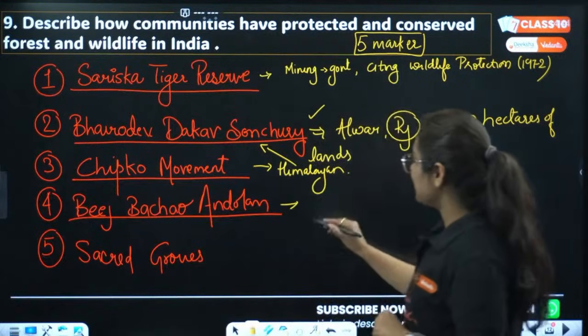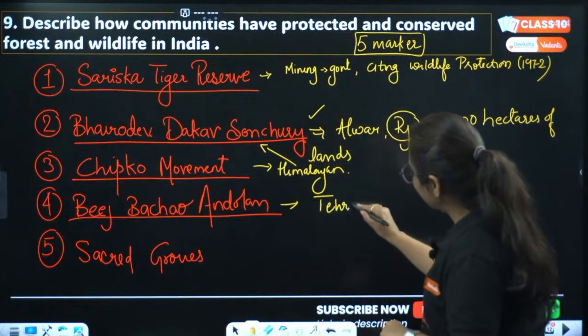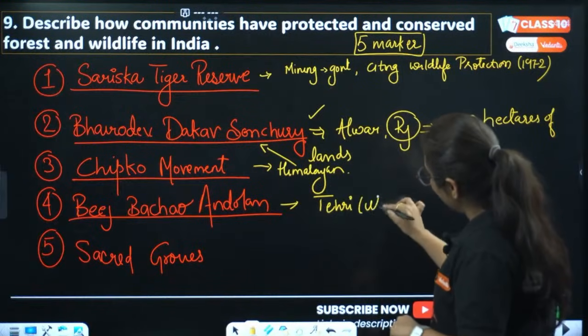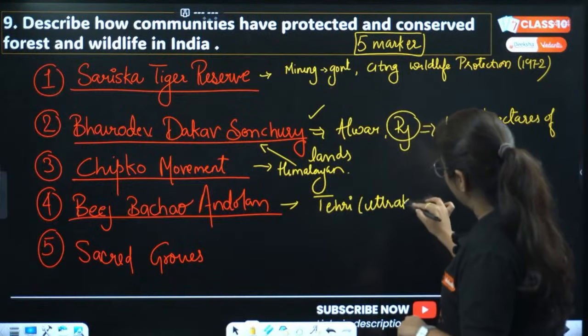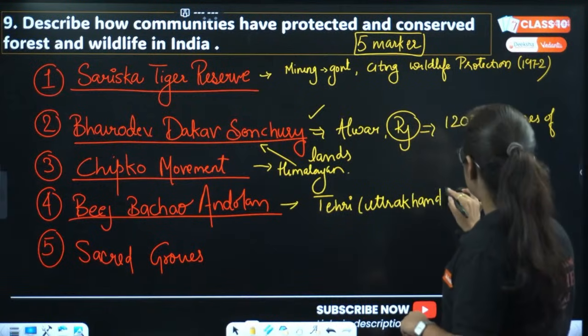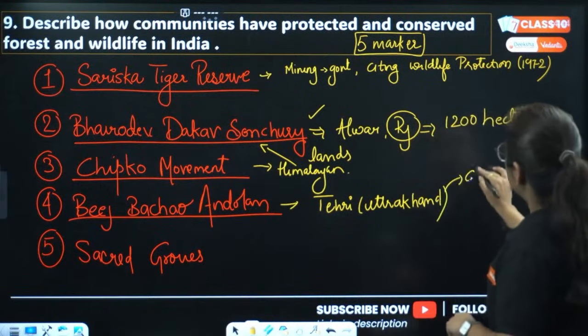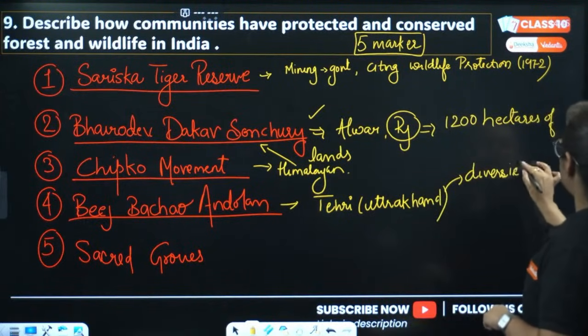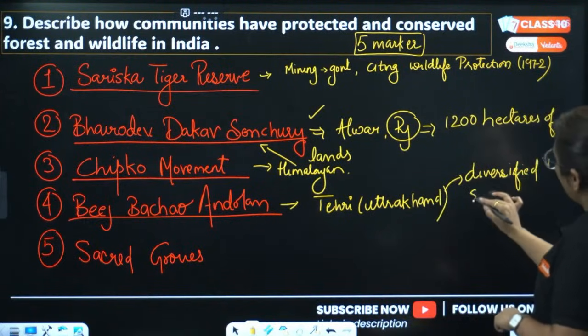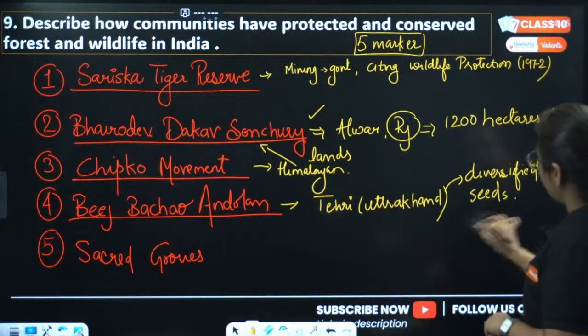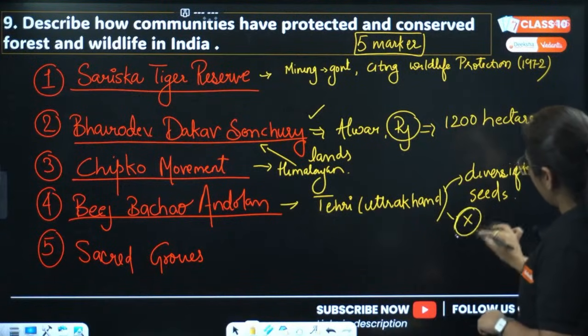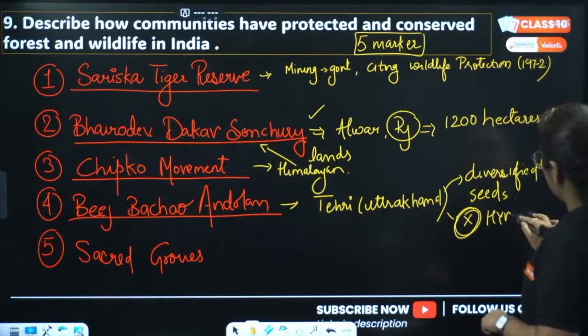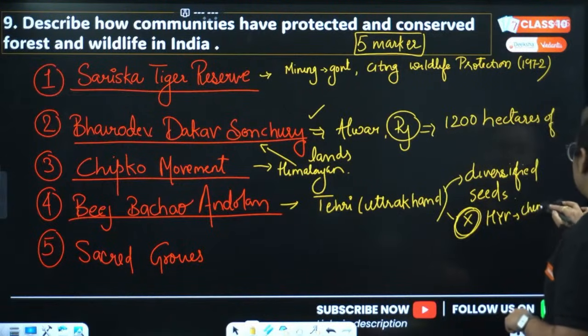Okay, Beej Bachao Andolan, this is done in Tehri. Where is Tehri? Tehri is in Uttarakhand. What they have done, they used diversified seeds which are sustainable and do not have any HYV seeds or any chemicals in these seeds. So they are protecting it very nicely.